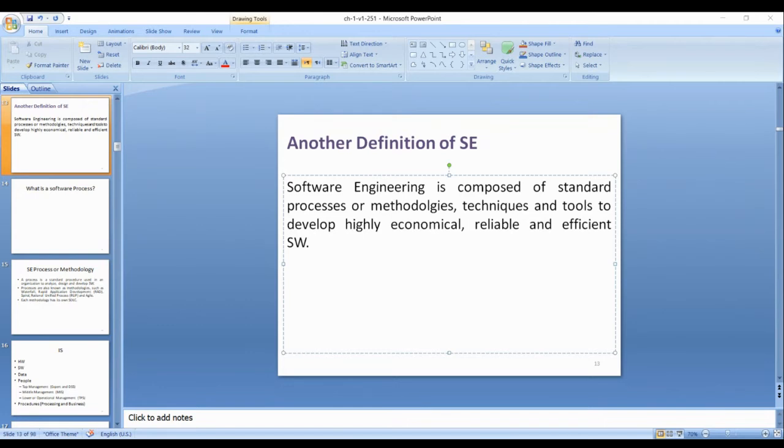Great. Let's have today's lecture. By the grace of Allah, we have standard processes or methodologies, standard techniques, and standard tools. Before I discuss the methodologies or techniques and tools, what is economical?